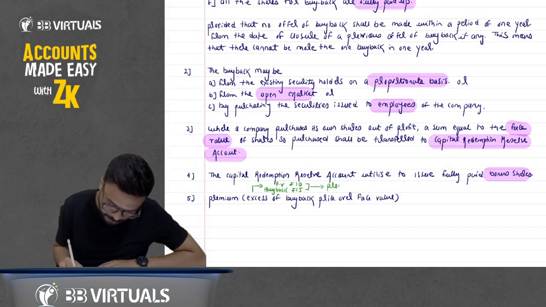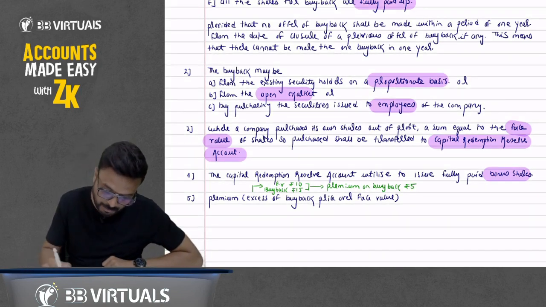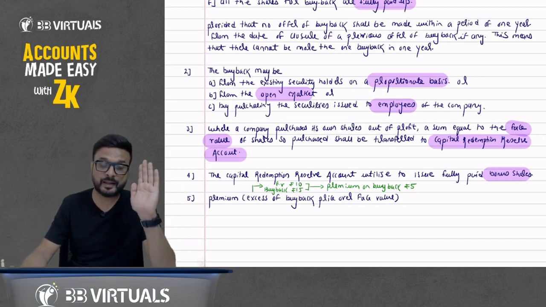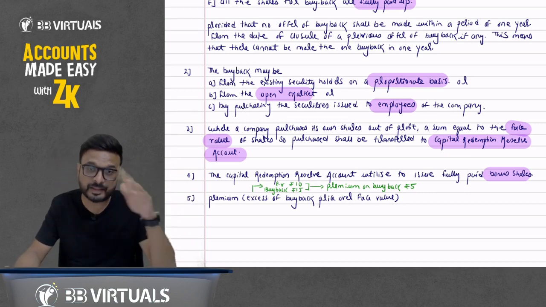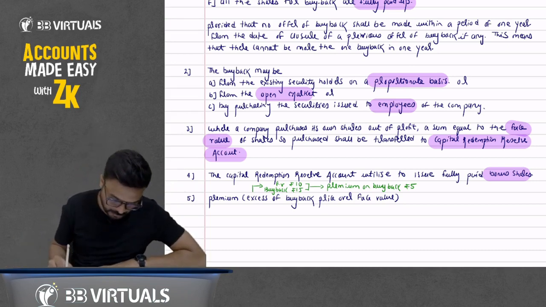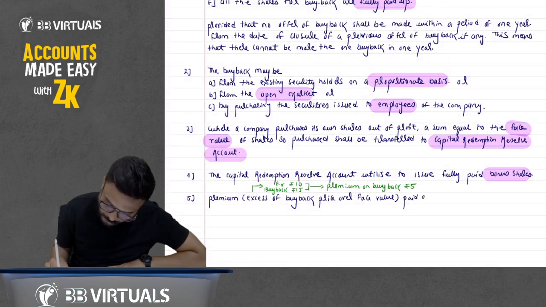So, premium on buyback. How much is the premium on buyback? Rupees 5. So write: premium on buyback. Can we do the buyback at a premium? Yes, it is not necessary that if the face value is 10, you cannot pay more. We can pay a higher amount. If the market value is more, we have to pay the higher amount. That is the premium, the excess of buyback price over face value. So here close the bracket, then write: paid on buyback.